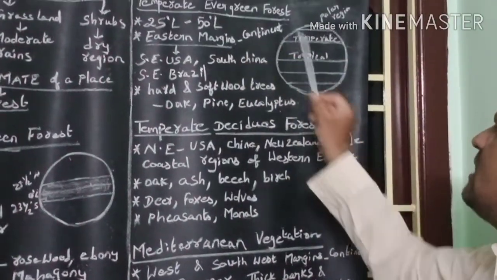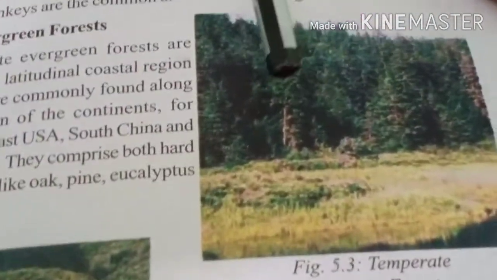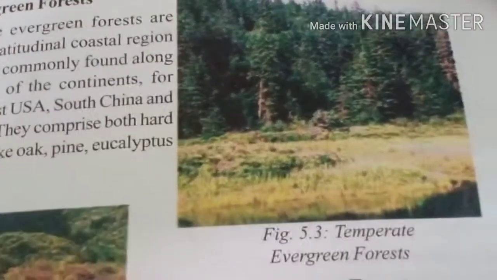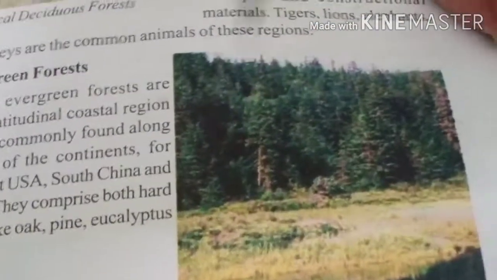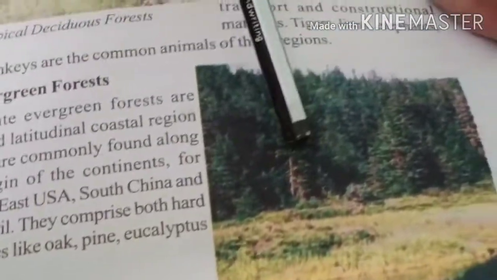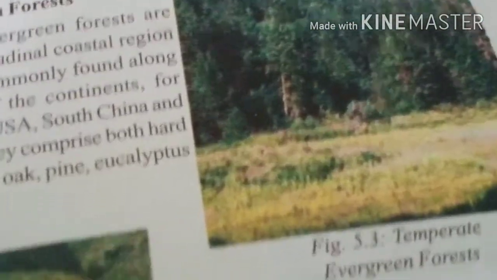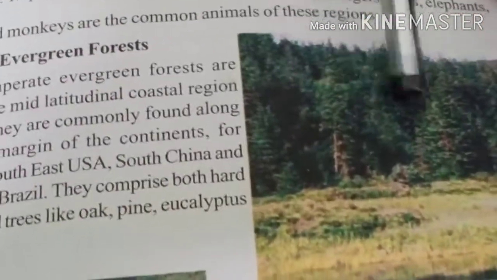Why is this forest called temperate evergreen forest? This forest is found in the temperate region and the trees in this forest remain green throughout the year. Why? Because all the trees in this forest do not shed their leaves at a time, so the forest remains green. So this forest is called temperate evergreen forest.